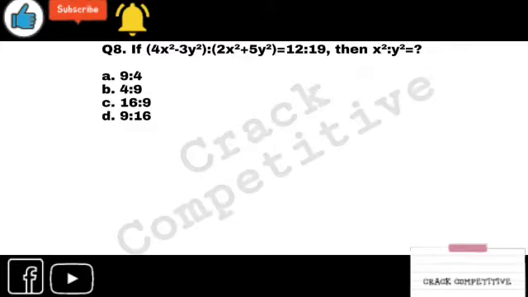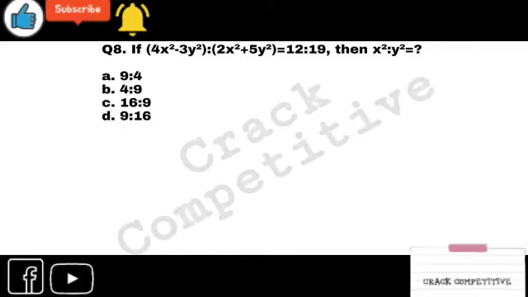No question will come directly from this chapter alone, but questions will come from time and work, or algebra, which involve ratio also. This is of two chapters. So it is the conceptual part, and you have to make your concept very clear so that you can implement this knowledge in the advanced chapters. There will be different questions also, but these questions are also important. Don't skip this.